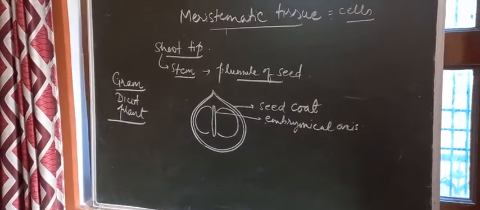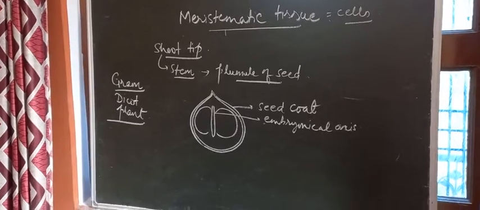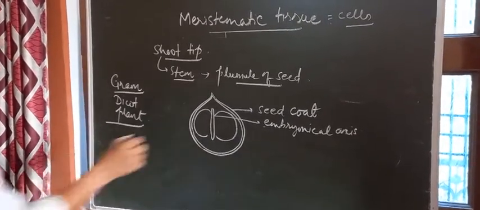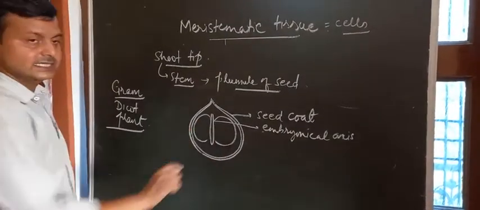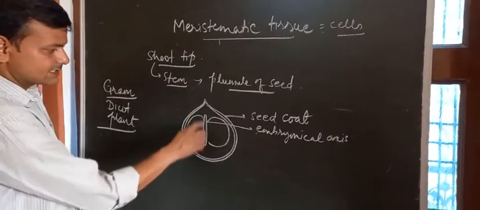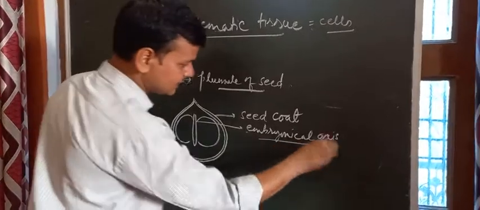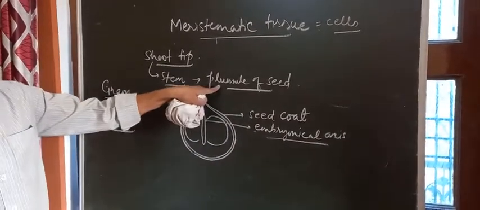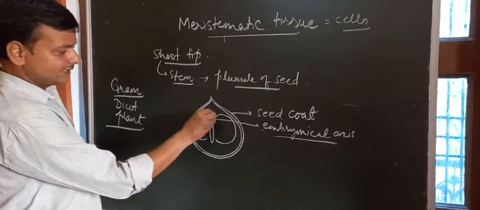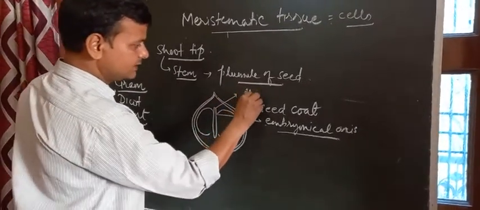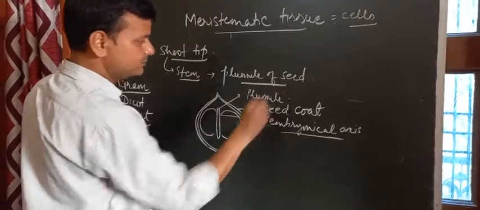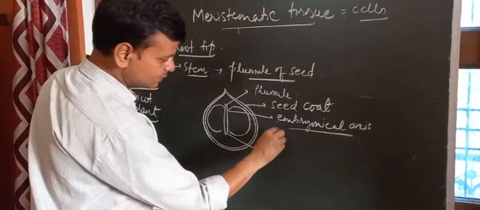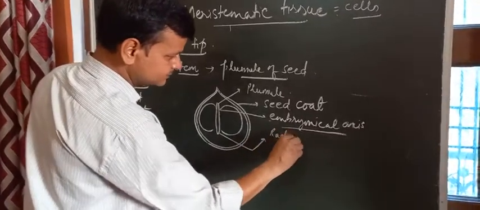Dicot plant means a plant in which the seed contains two cotyledons. Cotyledons are these two fleshy, leafy structures inside the seed, and in the center there is an embryonic axis. This diagram is to locate the plumule of the seed. The upper end, this one, is called the plumule, and this lower point, this one, is called the radicle.